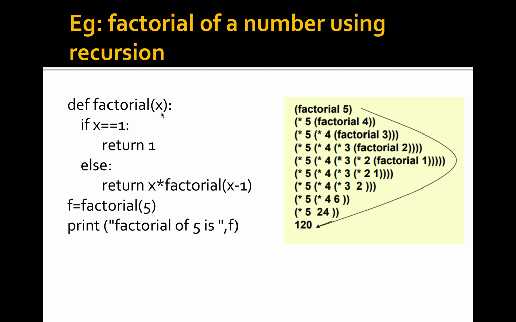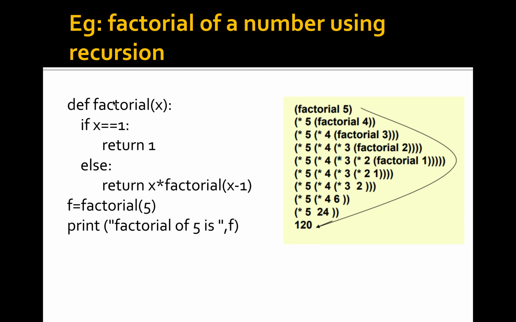def factorial(x), here the function is defined. If x equal to 1, return 1. That means if you are entering the value 1, then its function value is 1. Just return the value. Otherwise, we are calculating the factorial: return x star factorial of x minus 1. So this program is finding the factorial of 5.